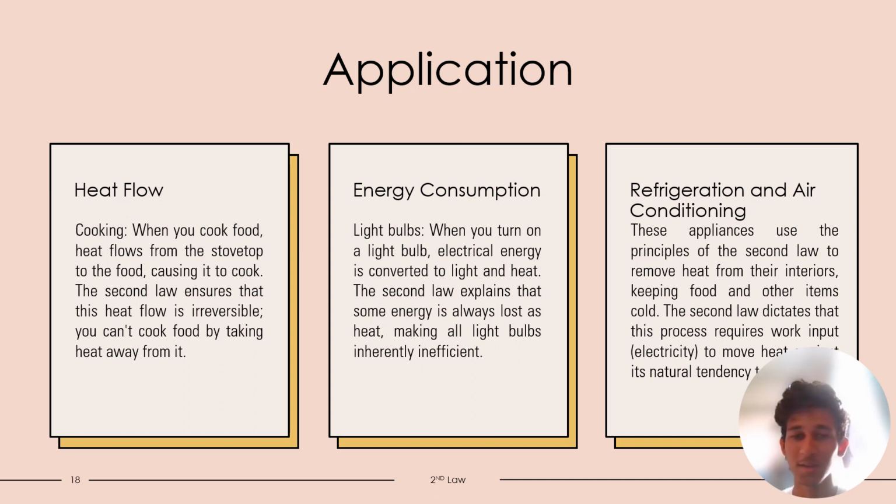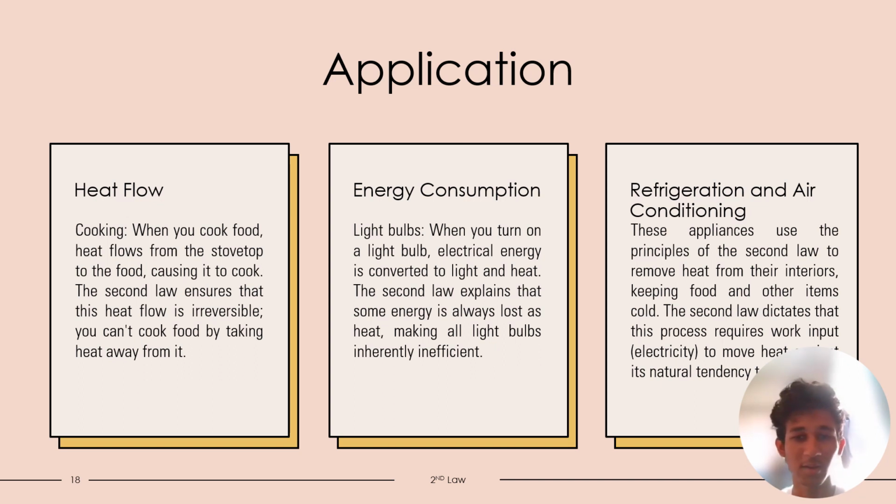So next one is energy consumption, and light bulbs. When you turn on a light bulb, electrical energy is converted to light and heat. The second law explains that some energy is always lost as heat energy, making all light bulbs inherently inefficient. I mean, no light bulb is 100% efficient.